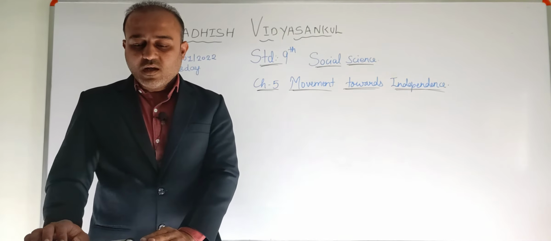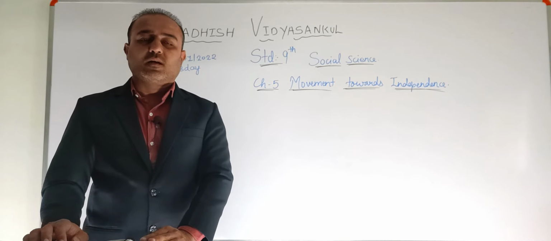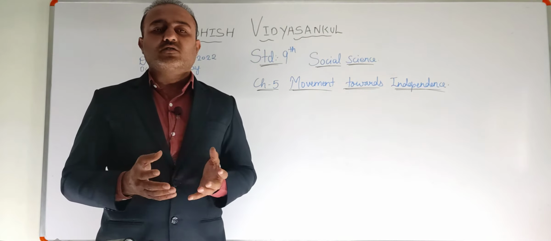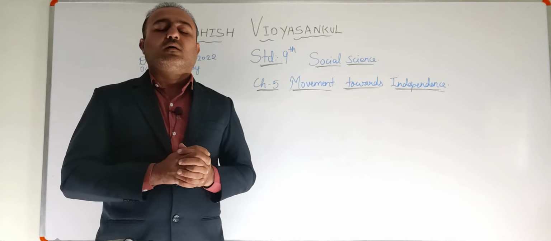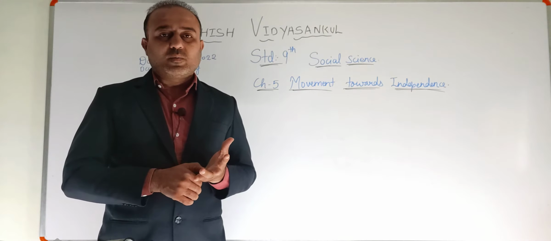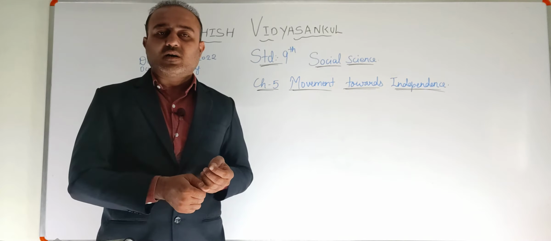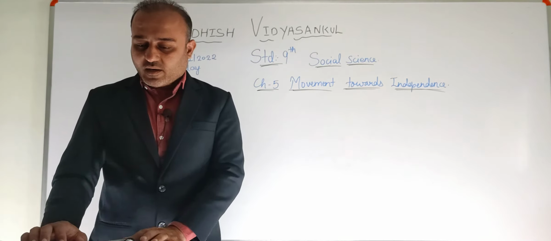Okay. The British government suppressed the movement mercilessly, right? That means when the people were opposing this Simon Commission, the British government suppressed them, which means they tried to control the people in a merciless and harsh way. That means by doing lathi charge, beating them and putting them in jail and all, right?